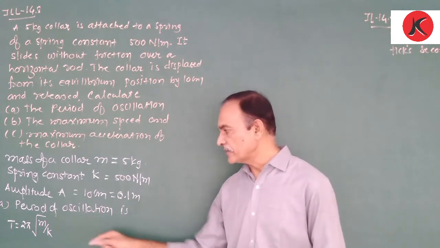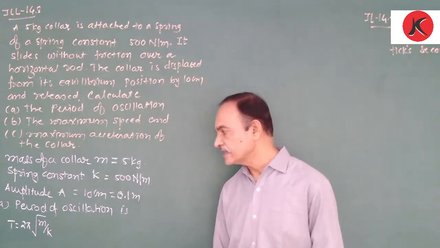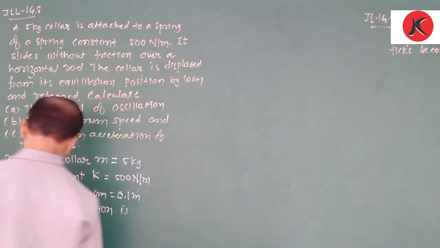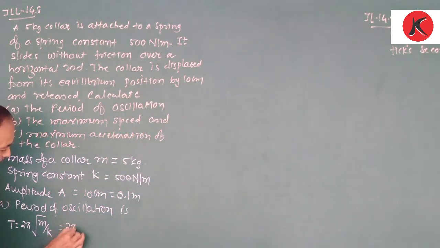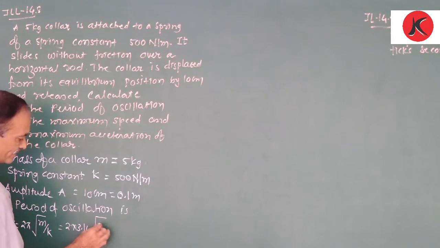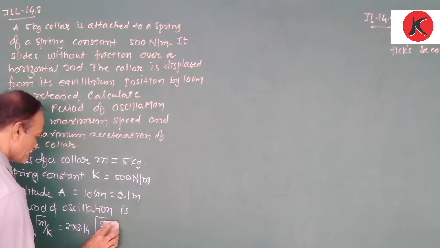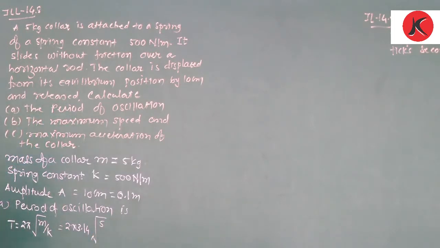Therefore, the periodic time of oscillation of a spring, T, is equal to 2 pi under root of M upon K. Now we substitute the values: 2 pi, pi is 3.14, under root of M is 5, sorry, and spring constant is 500, so 5 upon 500.